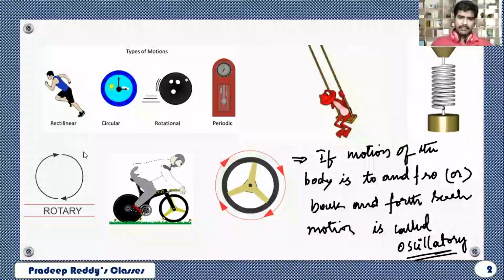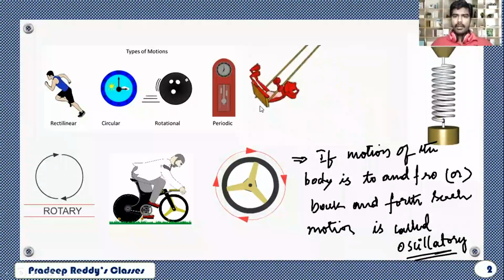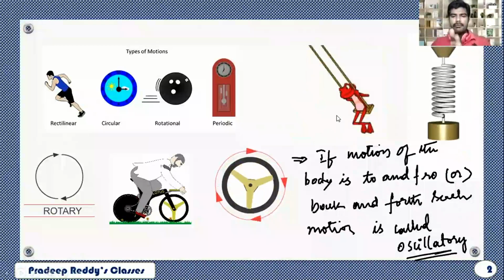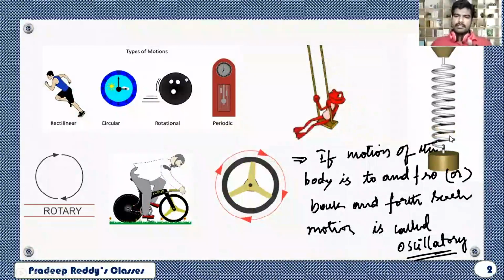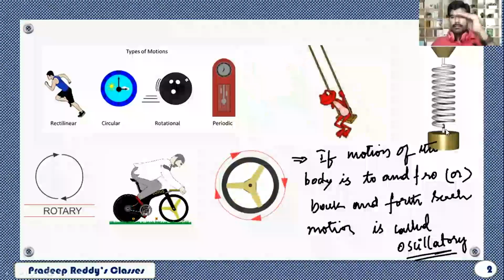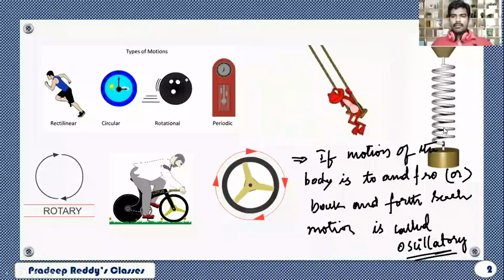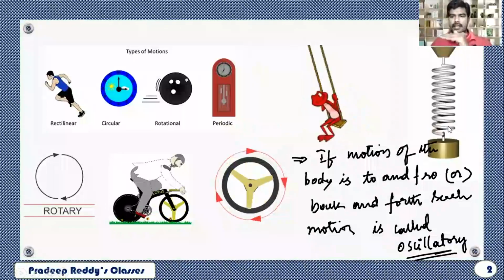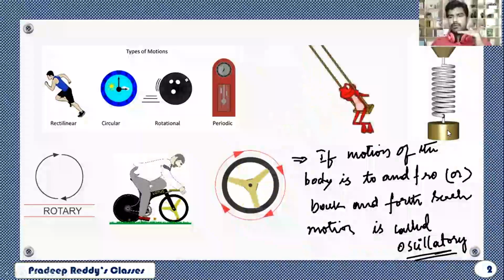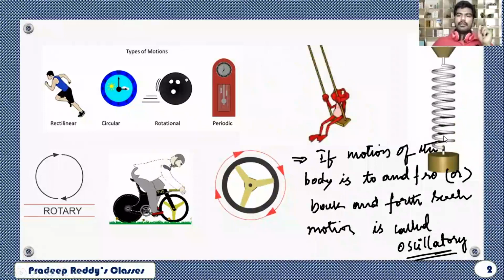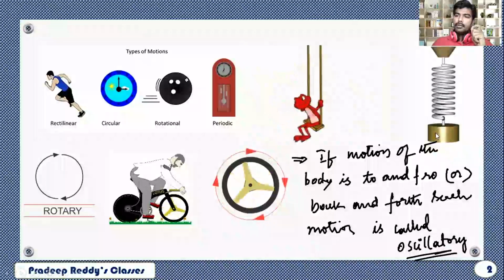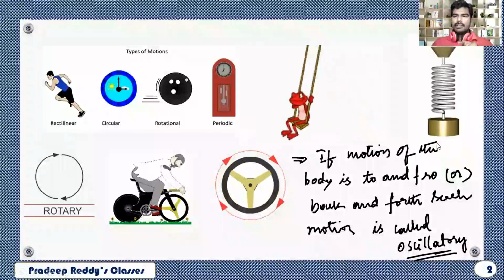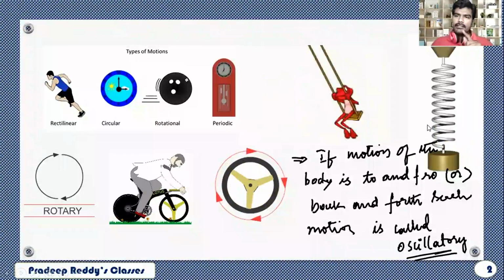The particle, see, the frog is going forward from its initial position and then it is returning back. It's moving forward and backward. Likewise, in the spring mass system, the mass is coming down and it is not staying in its own position where it actually started. From the starting point, it is even going backward also. Such type of motion which is executing to and fro or back and forth is said to be oscillatory motion.